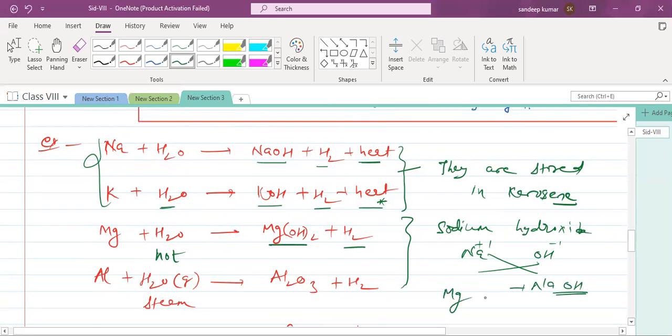Magnesium hydroxide, how is it? Mg OH. Magnesium valency 2, hydroxide valency 1. Yes or no? So we can write what? Mg(OH)2.